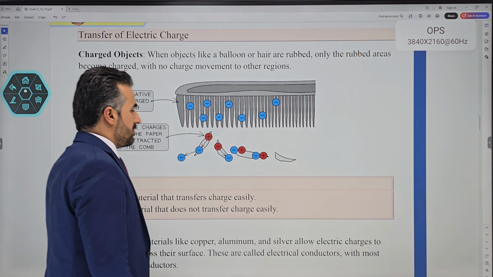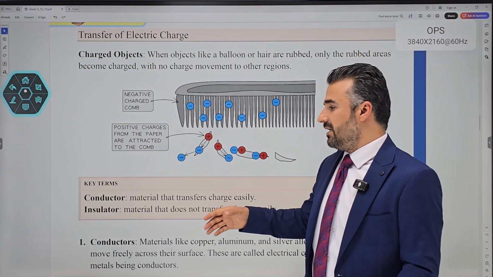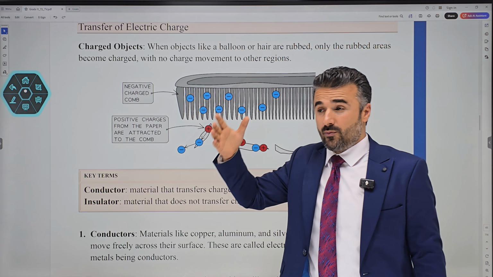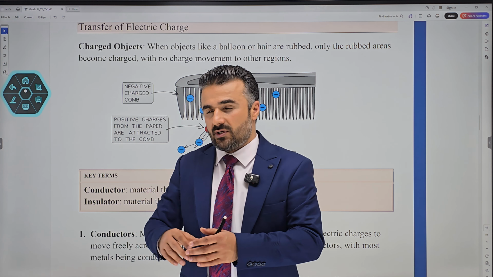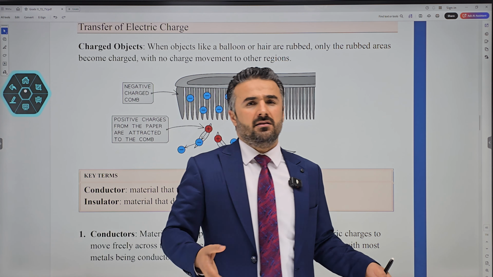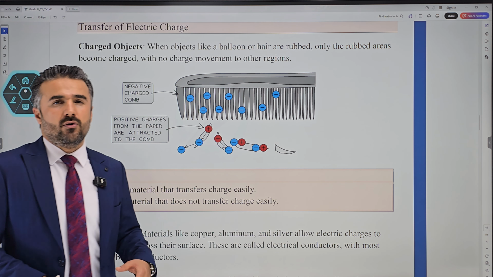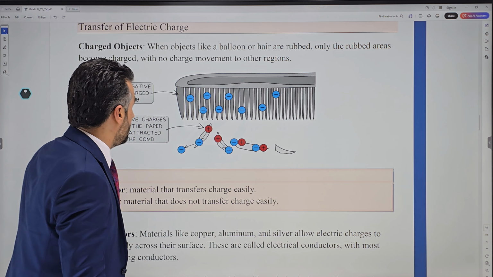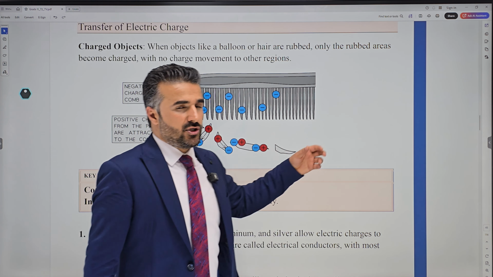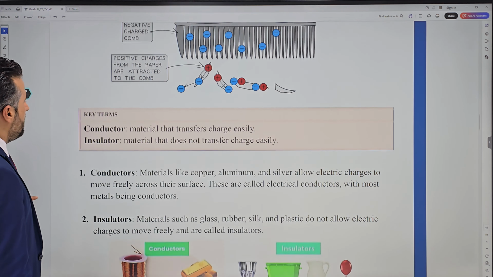Transfer of electric charge. Now, we can transfer charge from one object to another by different methods. We will be talking about this soon. When we rub one object against another, electrons transfer from one to the other. We can call that the transfer of charge, and the objects become charged, so now they can attract one another. But if it is an insulator, these charges cannot move from one place to another. That's another reason why we call them electrostatic.